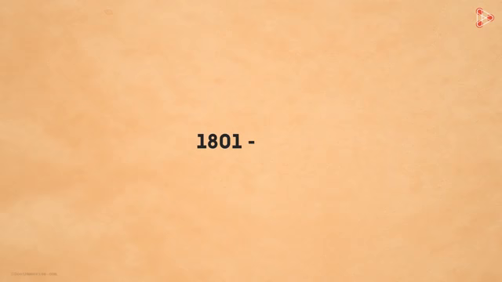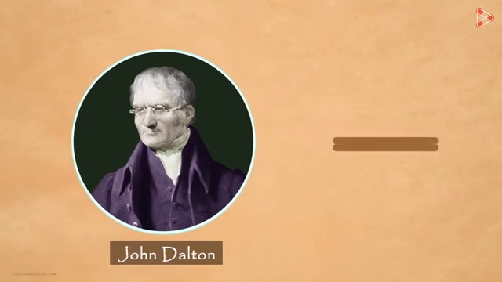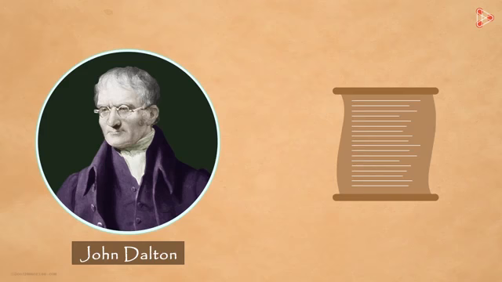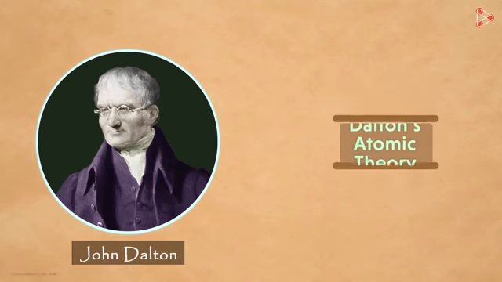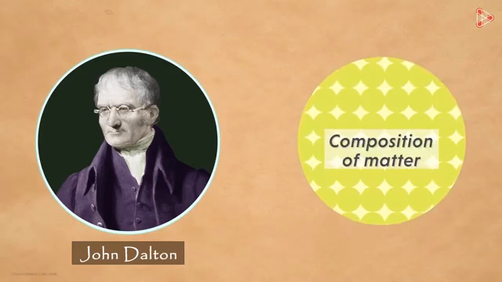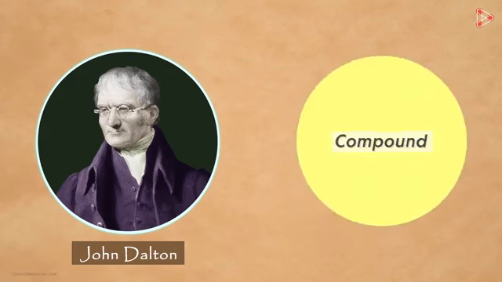It was around the first decade of the 19th century that a chemist and a physicist from England named John Dalton was successful in answering many questions. He proposed a theory which was then known as Dalton's atomic theory. With this theory, many concepts regarding matter, composition of matter, atoms, and even combinations of atoms resulting in compounds were better understood.